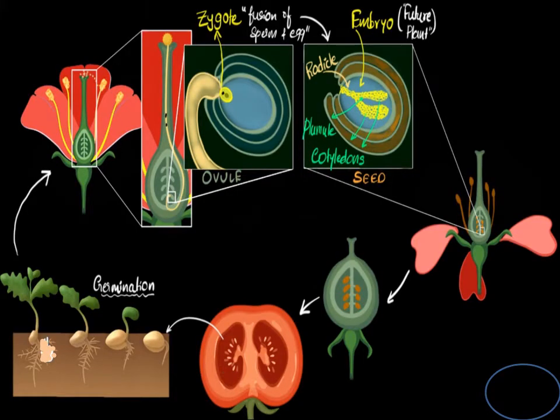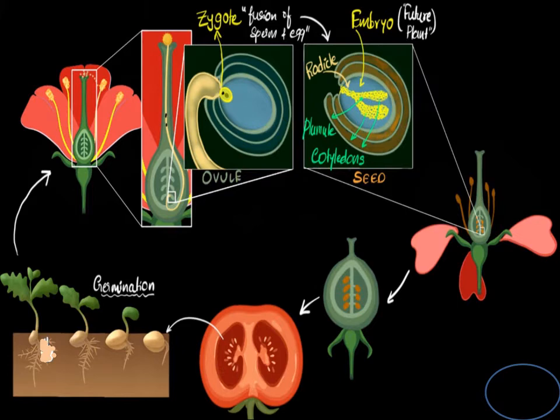Take a look here. Before going through ovary culture, let us understand a little bit of information about the flower and the male and female reproductive organs. You can see here the flower. In the flower, pollination will occur. Pollination means the pollen grains of the male reproductive organ are deposited on the stigma of the flower.